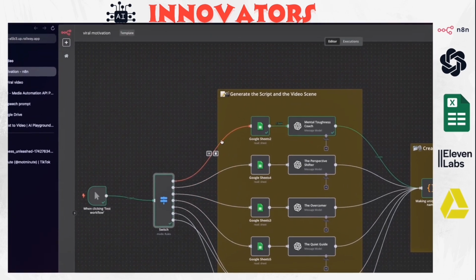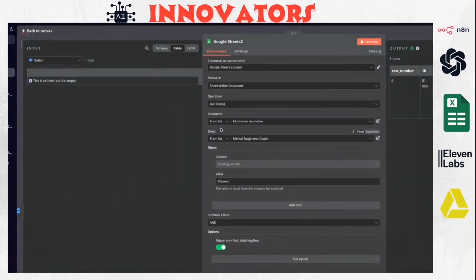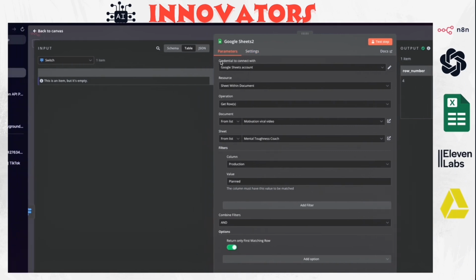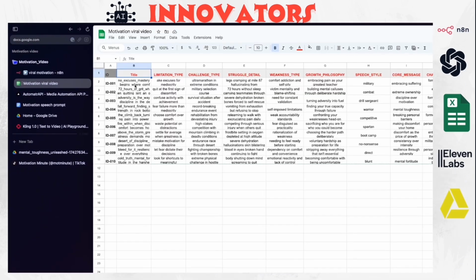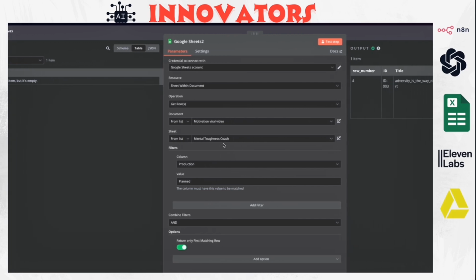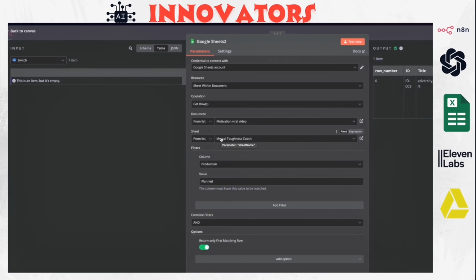Okay, this first node here is the switch node. It outputs true, and after that we add this Google Sheets node. Basically this Google Sheets node will be connected to the Google Sheet here, and every one of these Google Sheets nodes is going to have the sheet tab related to the specific character.